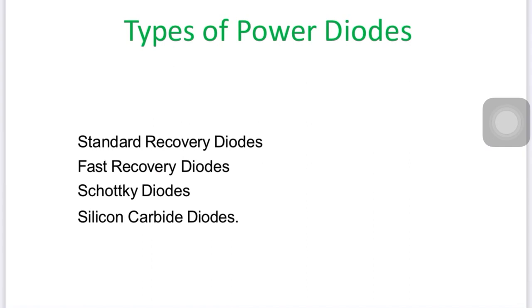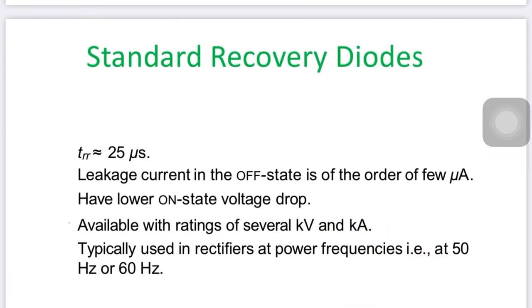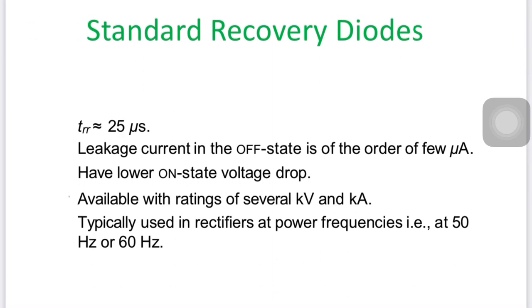Among these, Schottky diodes are most commonly used in the market because their reverse recovery is very small. Now the standard recovery diode: you can see the TRR time is 25 microsecond. We do not visualize or calculate that time because it is in microseconds, which is very small, but it will affect performance.